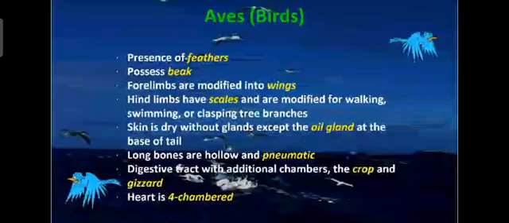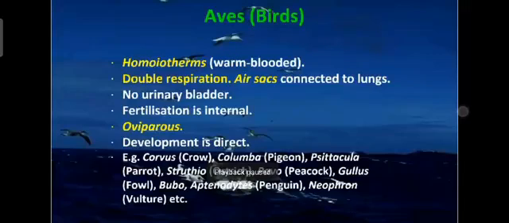Means usually the lungs and air sacs are present. They are helping in the additional respiration because they are flying in the air very fast. So during that time speed respiration should be there. So they help in the additional respiration. Heart is 4-chambered here. Complete 4-chambered heart is present in all the birds.